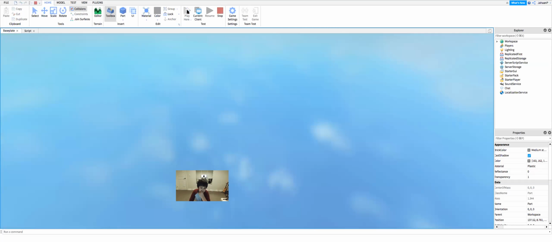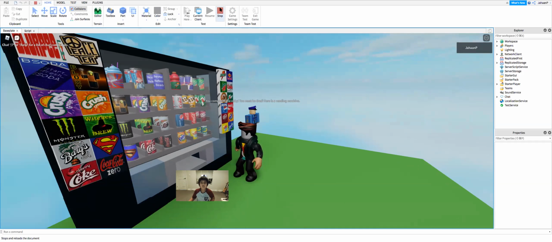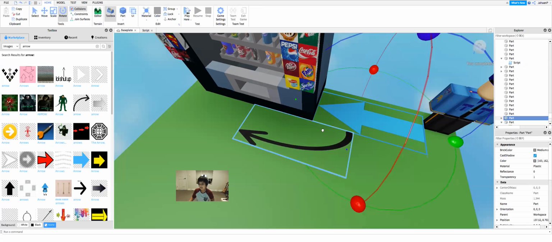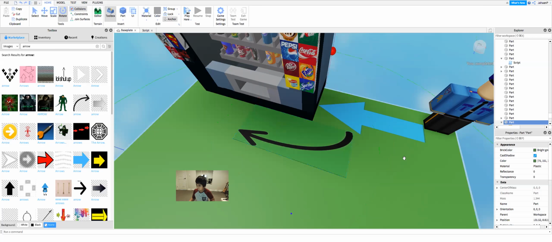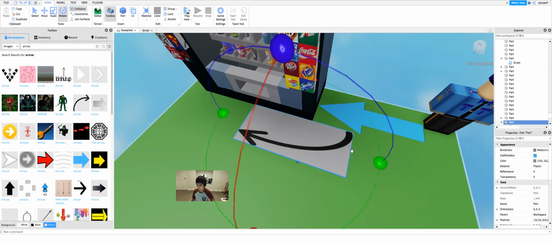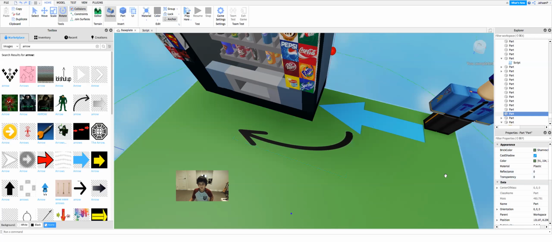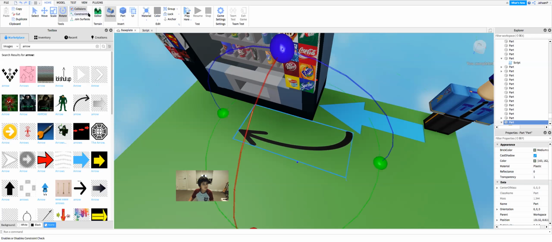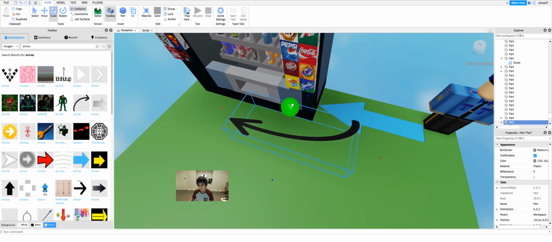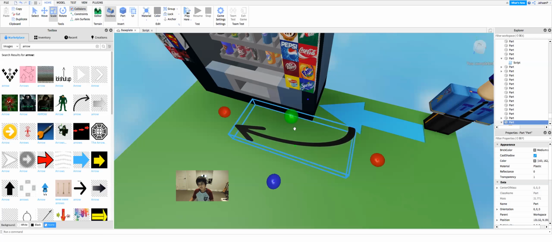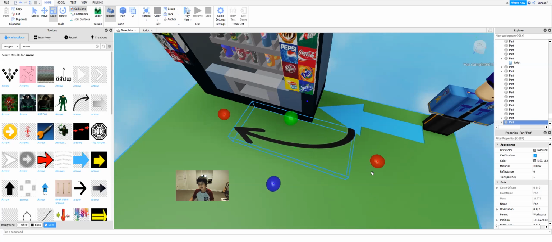Means the decal. Oopsies. Oh right, it's too thin. Then in that case, let's make this a little thicker, but we'll make CanCollide false. And you know what?